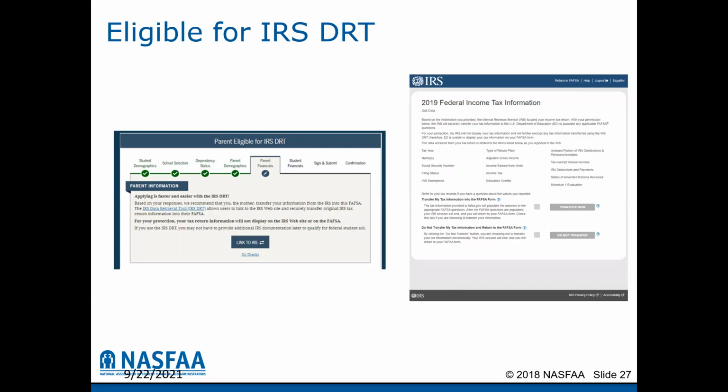If you do not wish to use the data retrieval tool, you may click the little blue link that says no thanks, and it will take you on into the FAFSA questions that will ask you for your tax information. In the question, if you go to the help, it will tell you what line number on the tax return you can find the answer to the question on the FAFSA form.